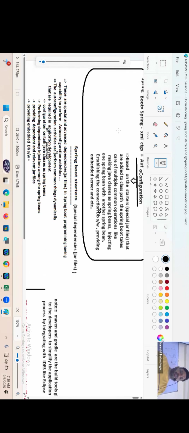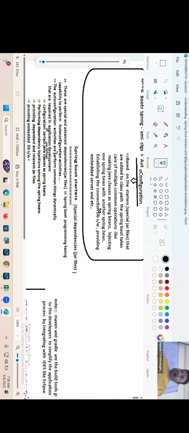Spring Boot is equal to Spring minus XML configurations plus auto configuration. What is auto configuration? Based on the special jars, which are called starters, that are added to the class path, certain things will happen automatically. What are those? It makes certain predefined classes as Spring Beans. It injects certain predefined Spring Bean objects into other Spring Bean objects. Injections also. It gives embedded database software.